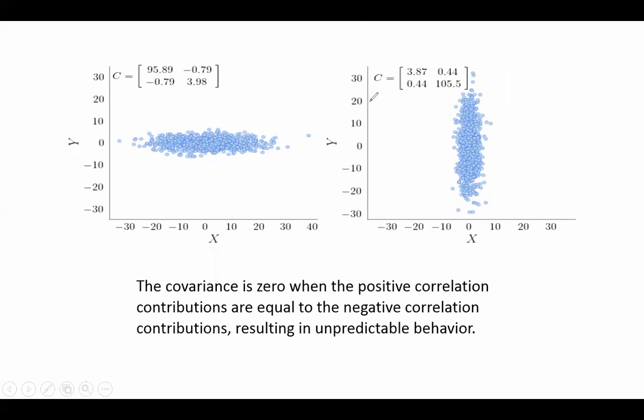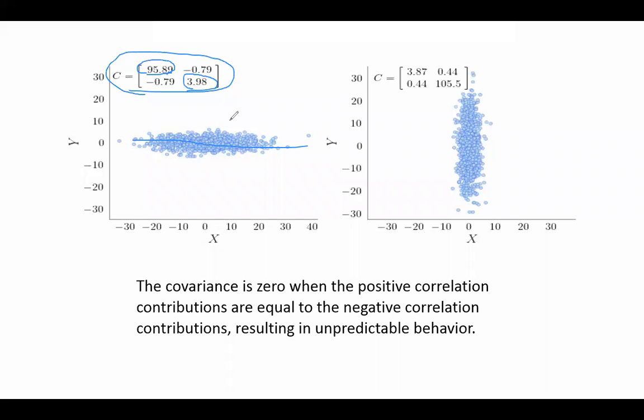अब जल्दी करें. What is this data? So what is this? The variance is again high. So the variance of one column is very high. Yeah, the variance. This is the covariance. The variance is the diagonal, right? So the variance of x is very high, which is understandable. ये इतना फैल रहा है, right? And it is spread out over the x-axis, right? Not over the y-axis. So therefore, the variance of y is pretty good. It is 3.98.